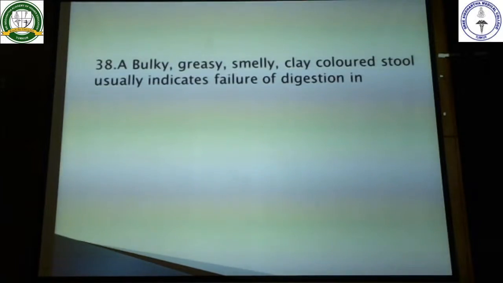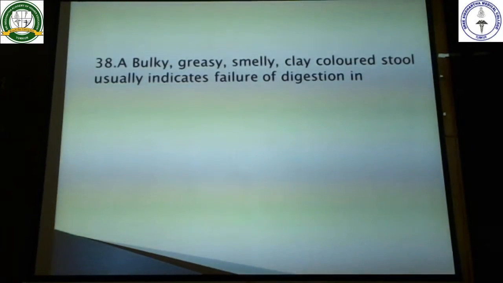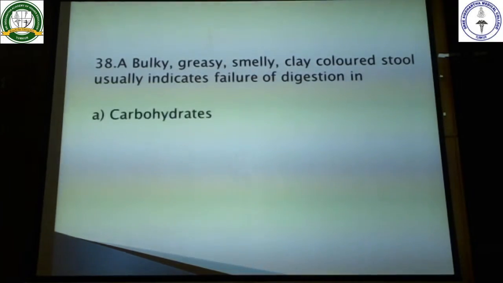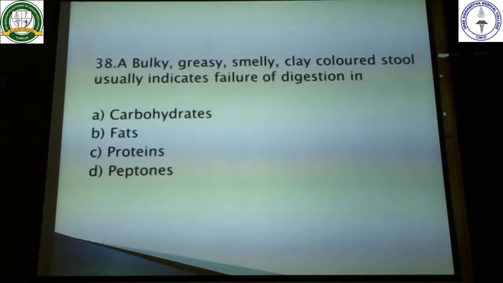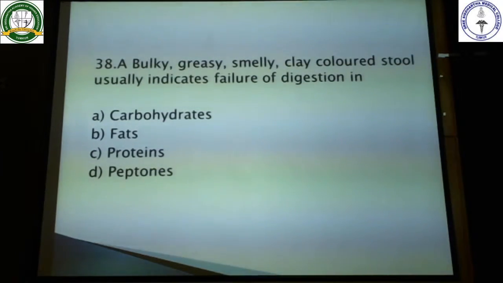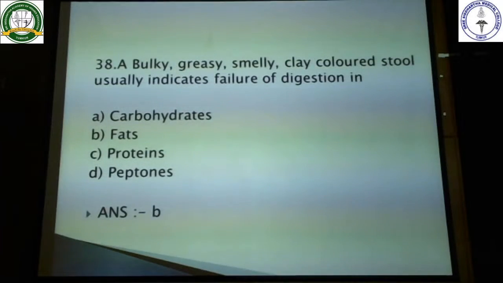The indication here is more towards bile and fats. The options given are carbohydrates, fats, proteins, and peptones. This condition is called steatorrhea, where there is a problem with the digestion of fats. So the answer here is B.